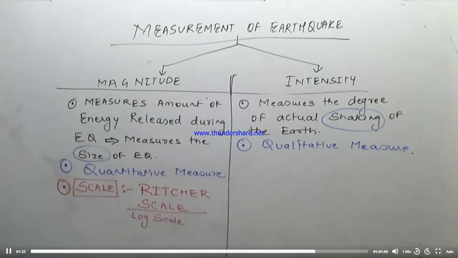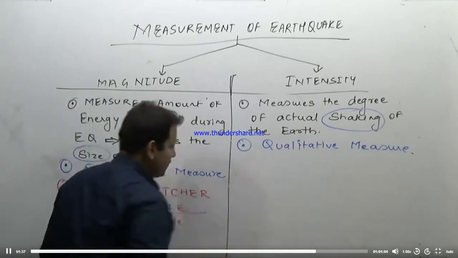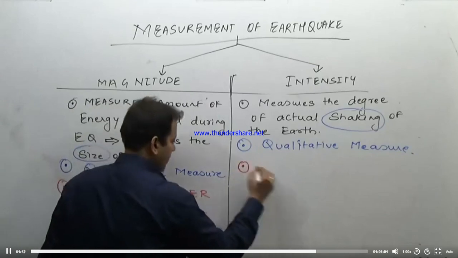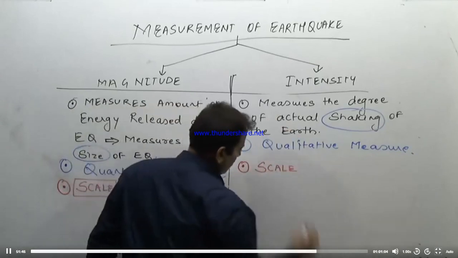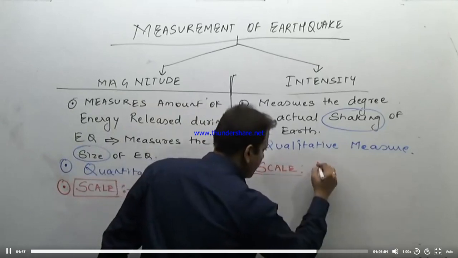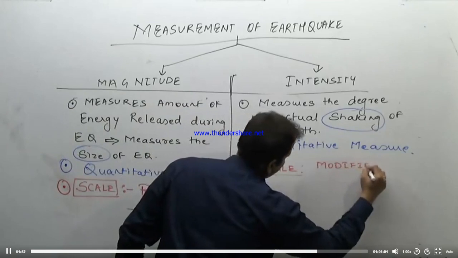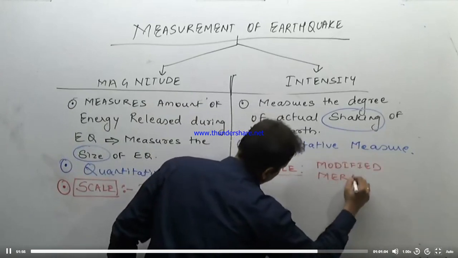On the other hand, the intensity is measured with the help of a scale that is now modified. Earlier it was just the Mercalli scale. It is the modified Mercalli scale.